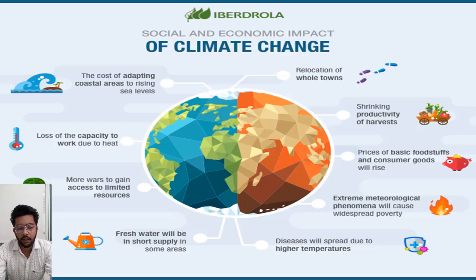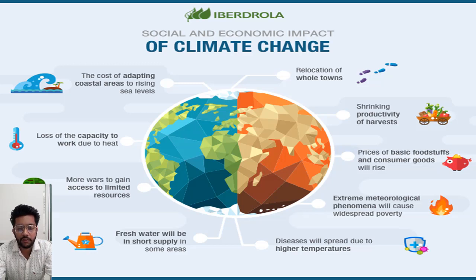Now next, social and economic impact of climate change. If the trees are cut down, because of the pollution so many harmful diseases are spreading. Our environment is changing, our climate is changing. So how is our climate changing and what is its social and economic impact? Now we will study that. Relocation of whole towns means that the towns which were built earlier would be destroyed by different storms, thunderstorms, or by different reasons like flooding. So relocation of whole towns.